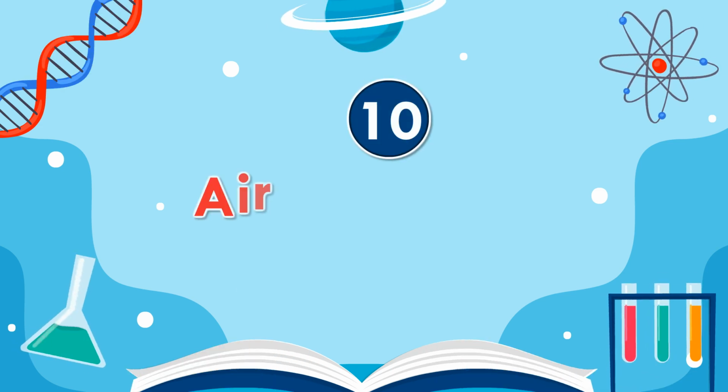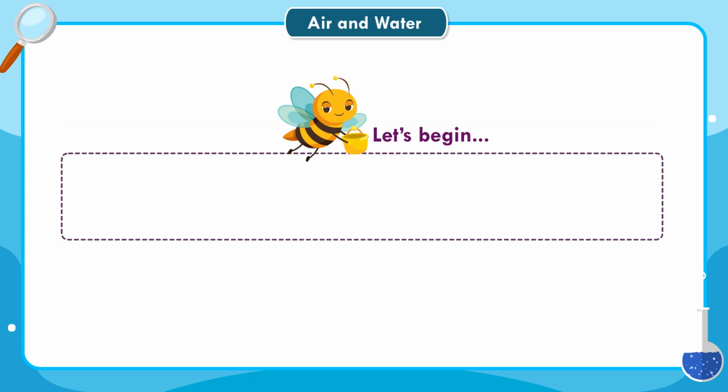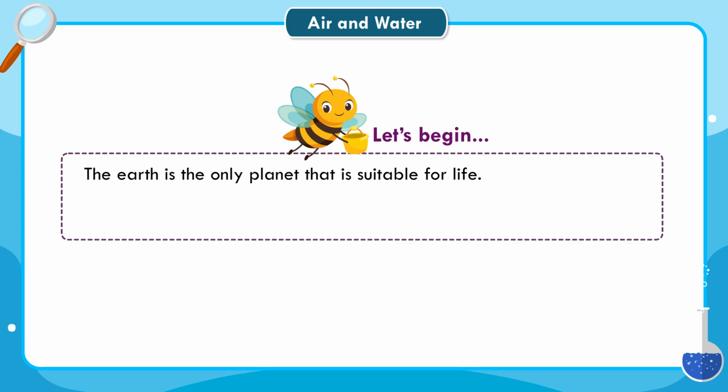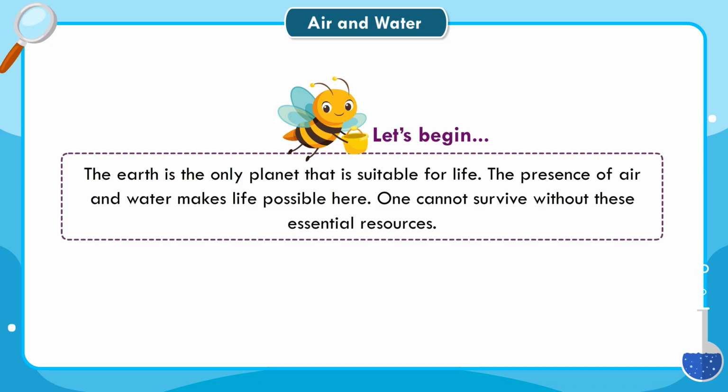Chapter 10. Air and Water. Let's begin. The Earth is the only planet that is suitable for life. The presence of air and water makes life possible here. One cannot survive without these essential resources.